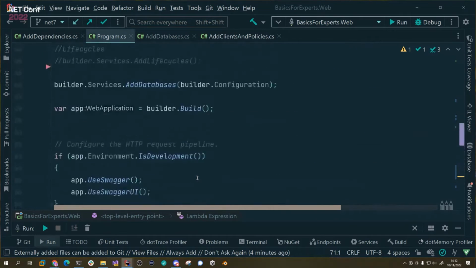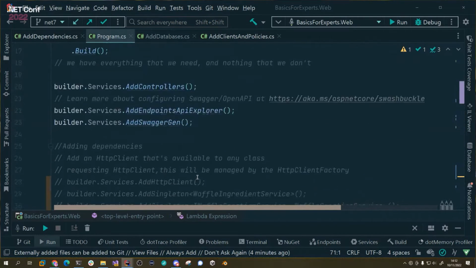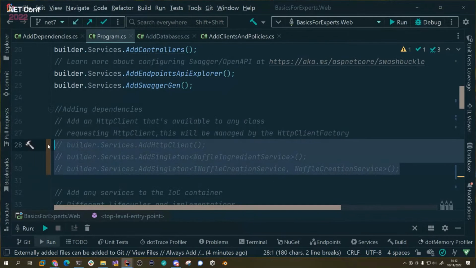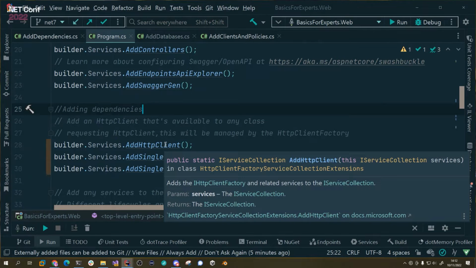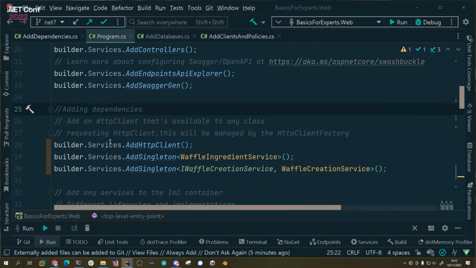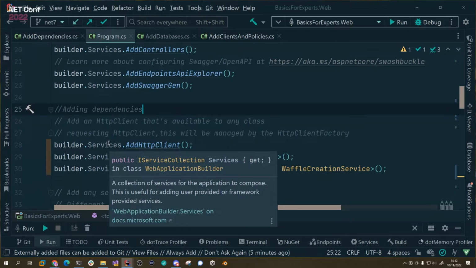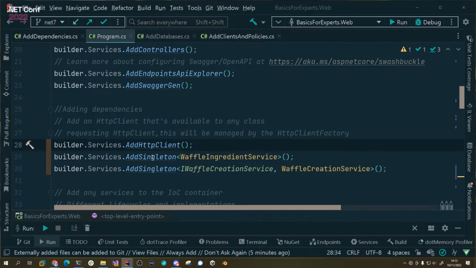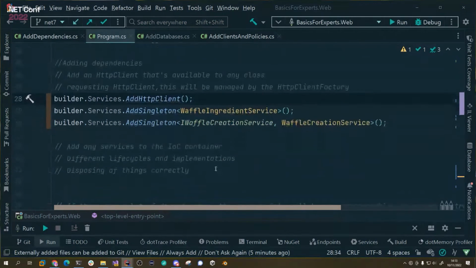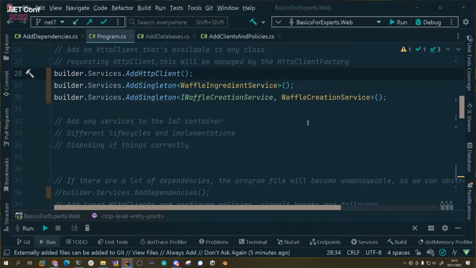Well, what we have to do is come up here where I've commented it out for speediness, and we now have that HTTP client. So we had the using var client equals new HttpClient. I've now added that to the IOC container using this nice wrapper of AddHttpClient. Now, under the hood, that is an HTTP client factory. So it's going to manage all of your clients, all of your sockets. It's all going to round beautifully for you. I've added a singleton waffle ingredient service because that doesn't have an interface. And then I have an implementation of IWaffleIngredientService here.